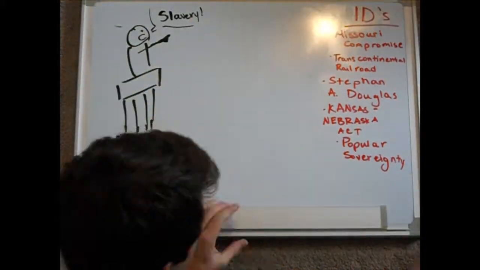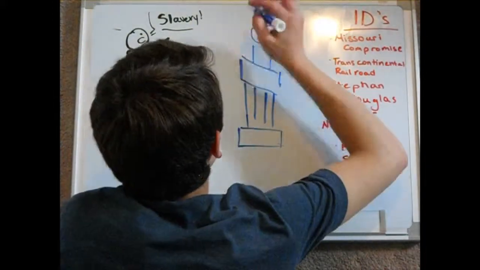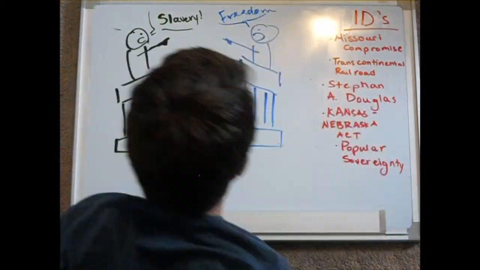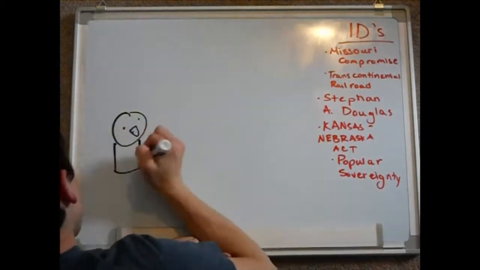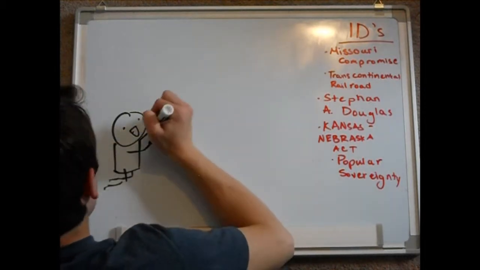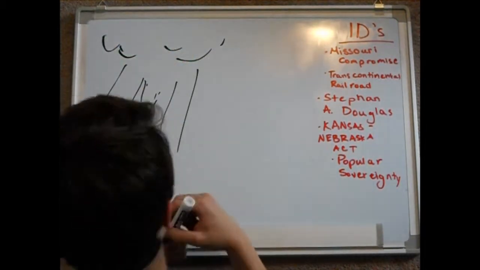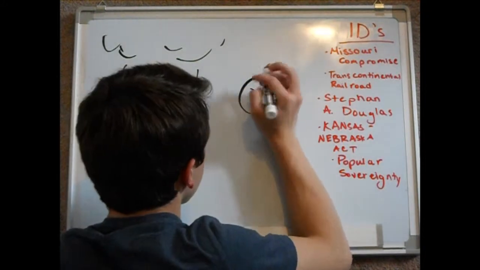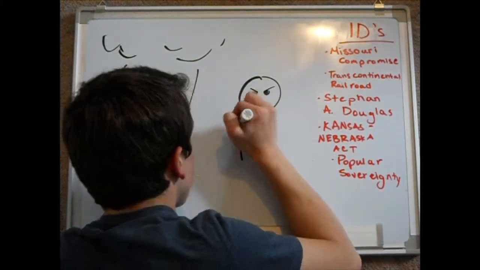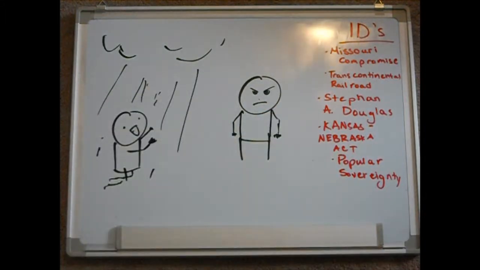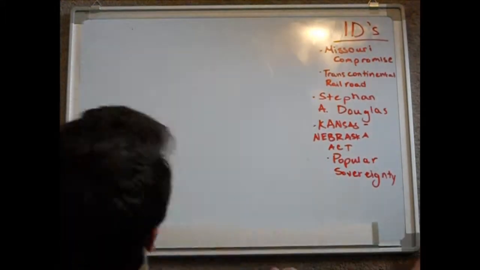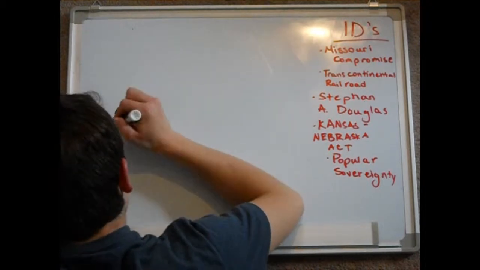Conflict concerning this new policy arose due to differing opinions concerning it. For people who supported slavery, this might as well have been a gift straight from God. It gave slavery another chance above the 36°30' line, where there would not have been one otherwise. For abolitionists, on the other hand, this was very, very upsetting. This new policy effectively repealed the Missouri Compromise they had worked so hard to pass. Sectional tensions rose as a result of this new controversy.